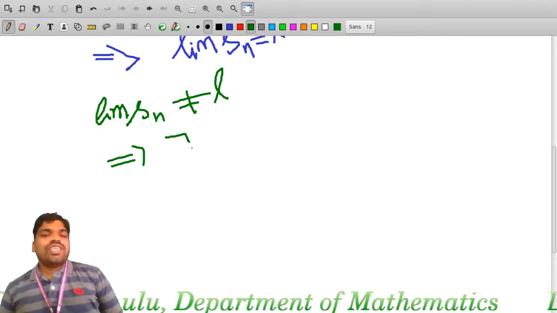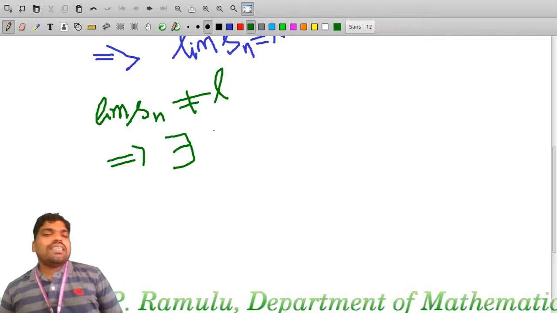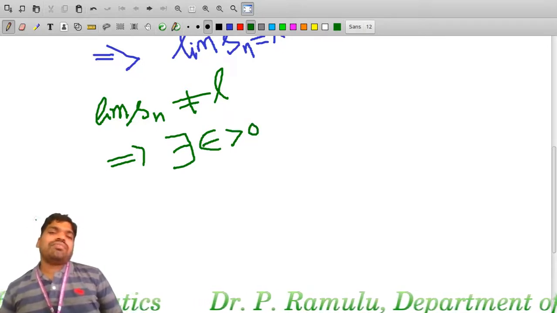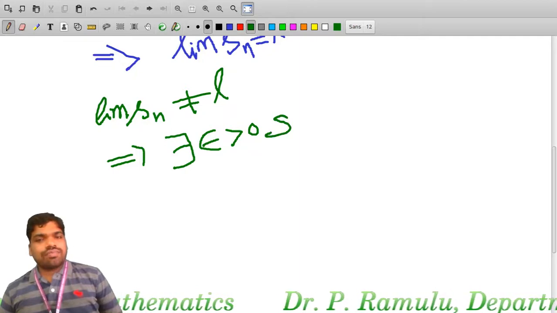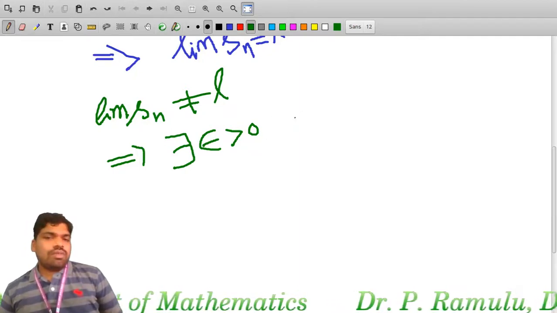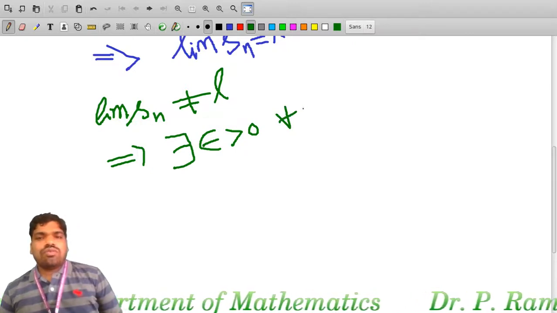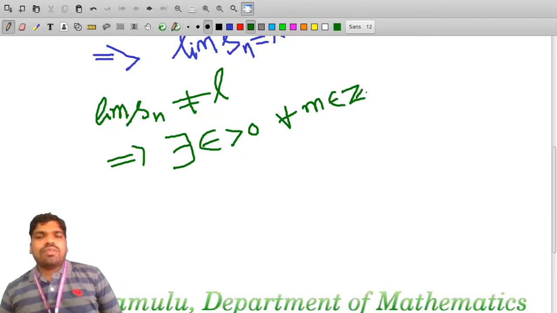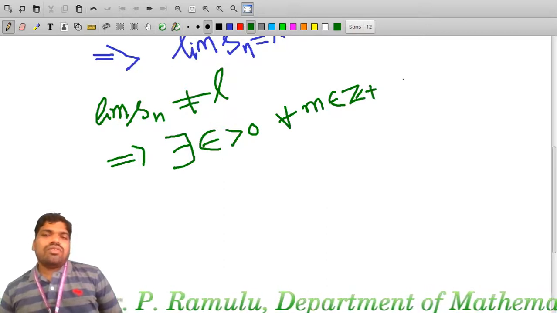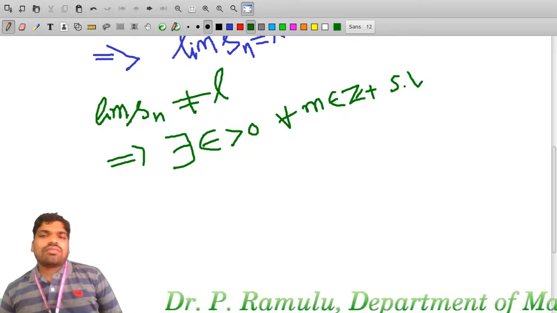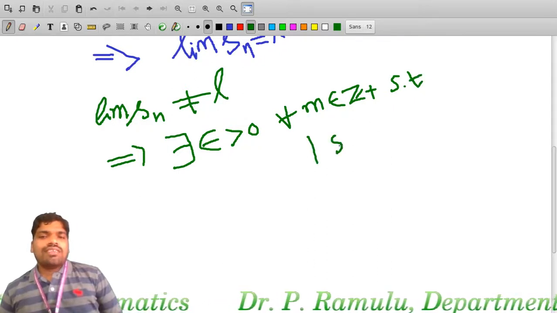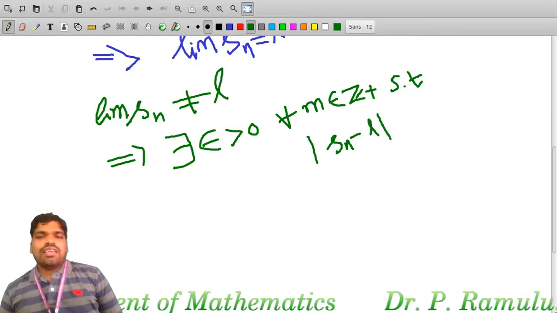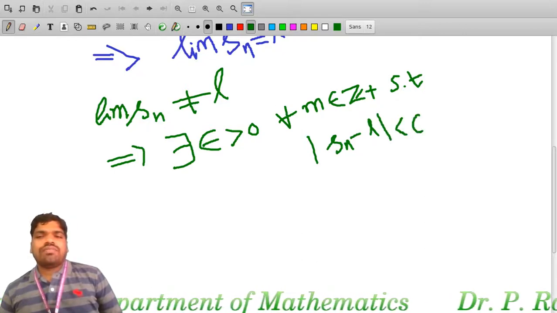Which means there exists some epsilon greater than 0, such that for every m belonging to Z plus, mod Sn minus L is not less than epsilon.